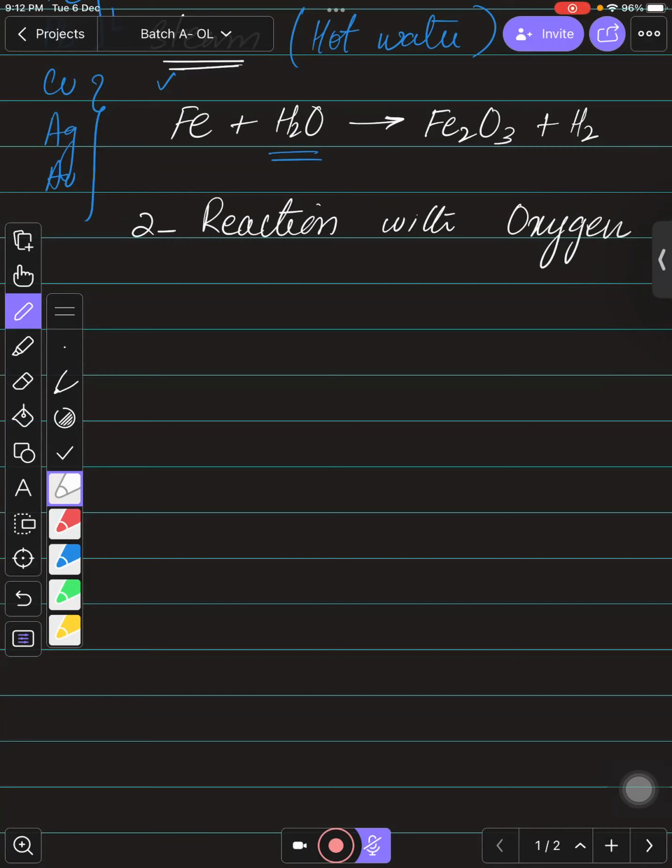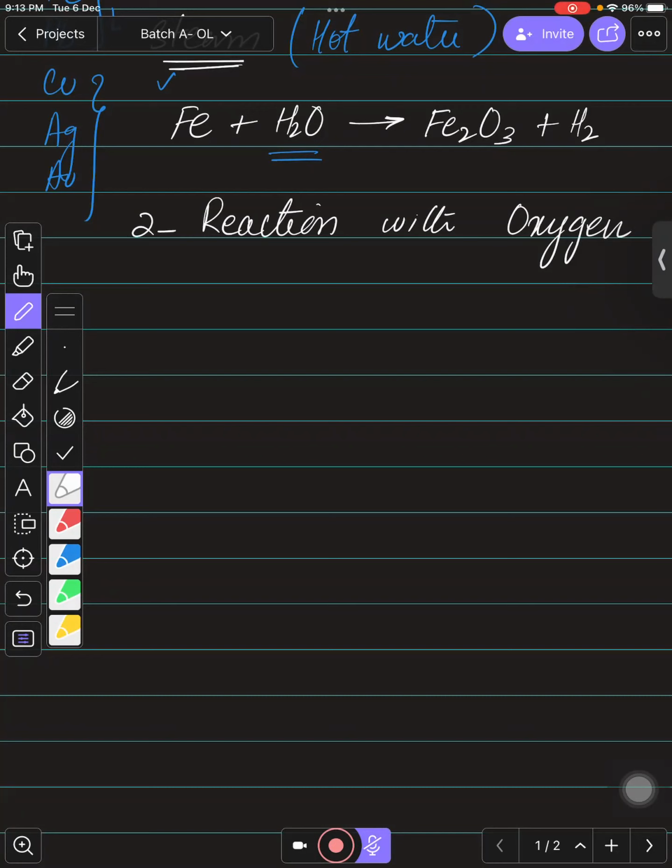Whenever you burn any metal, it will always produce what? It will always produce metal oxide. क्या बनाएगा आपके पास? ये metal oxide बनाएगा। Is that clear बच्चों? हमेशा metal oxide बनेगा, सही है? अब ये मेटल ऑक्साइड्स कैसे बनेंगे और कौन से बनेंगे, या कोई भी इसका फॉर्मूला कैसा होगा, या इसका कलर चेंज कैसा होगा, these are the things to be identified that you need to keep remember.